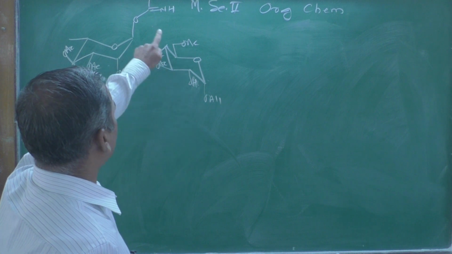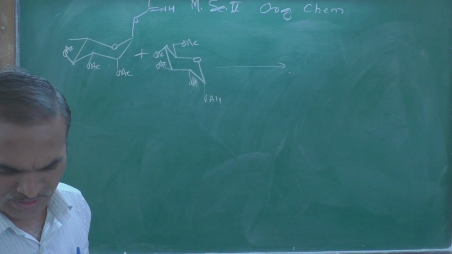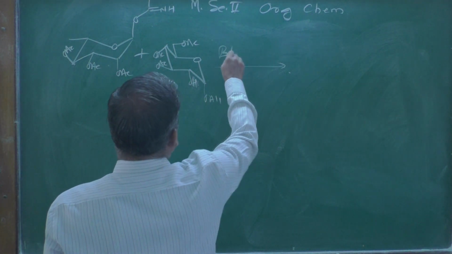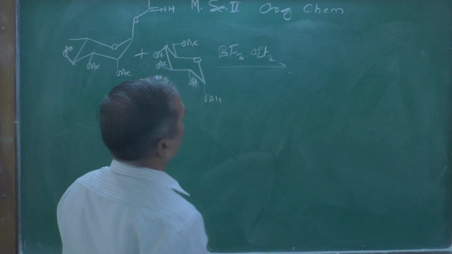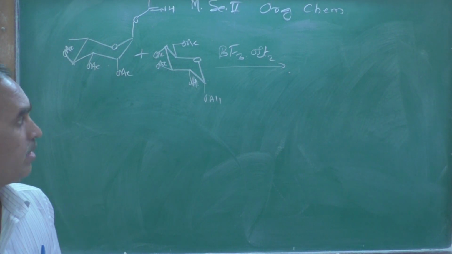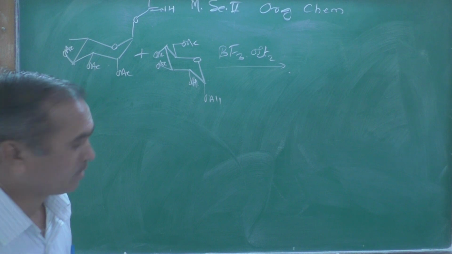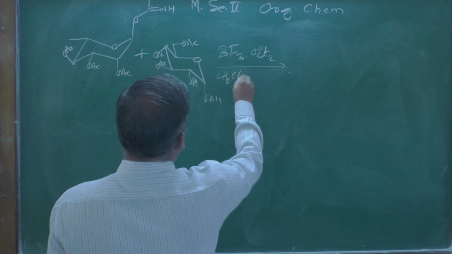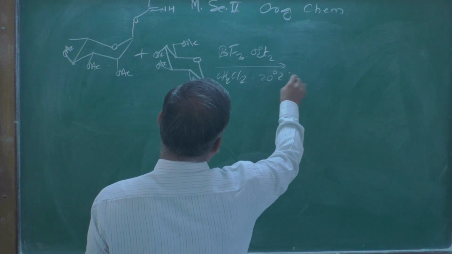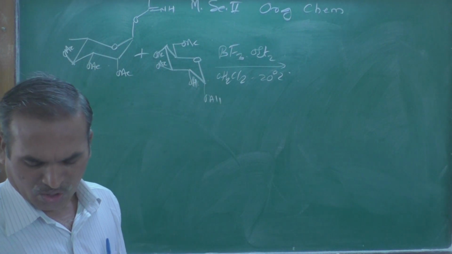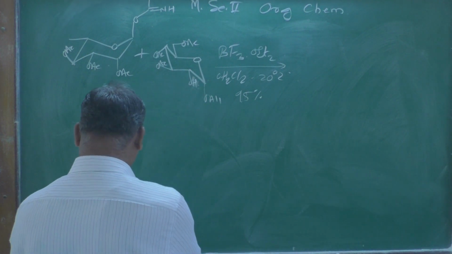So the combination of this and this molecule together, with the reagent used here being trifluoroborane etherate, BF3 OEt2. The solvent used there is CH2Cl2, and the temperature is kept at about 20 degrees centigrade, and they have got a yield of more than 95%.